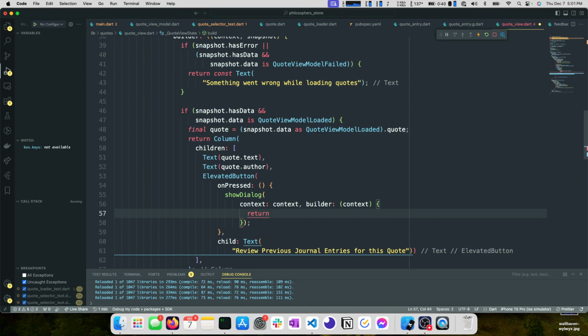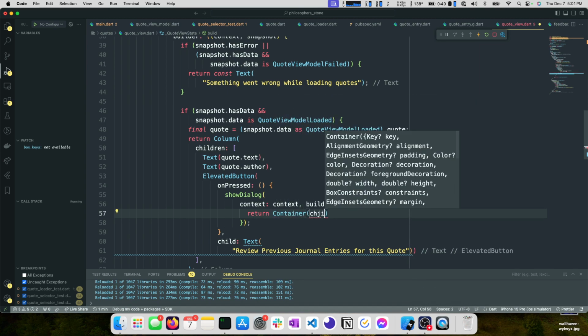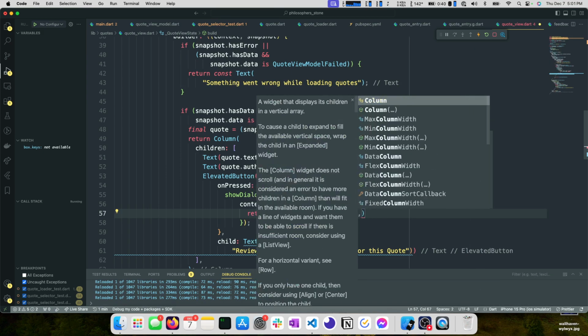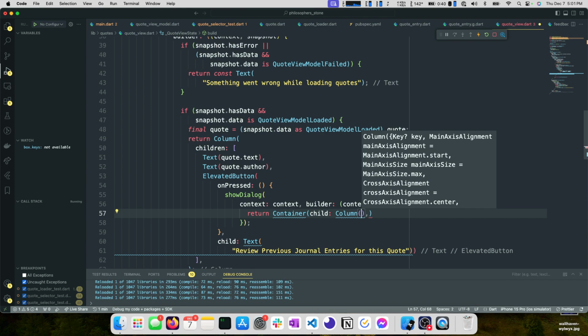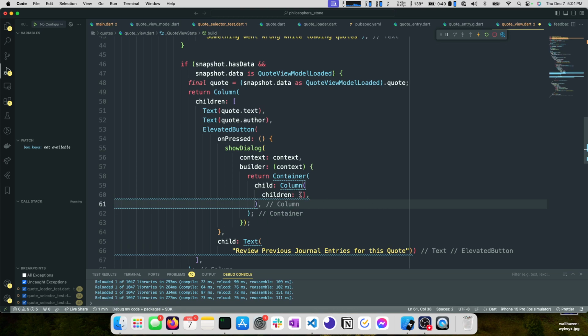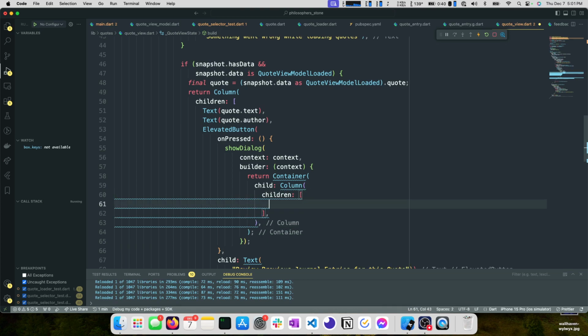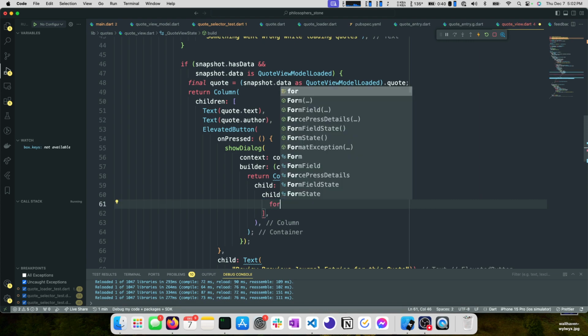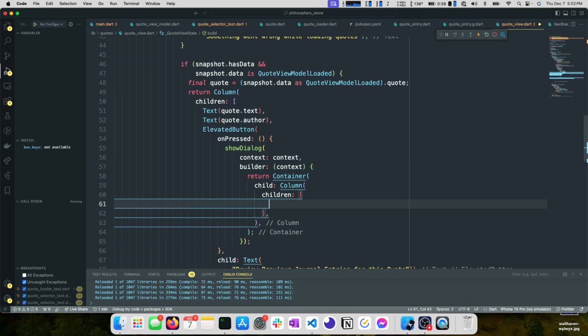So let's return a container. We'll start there with a child. This child will be a column. This will have children. And what we want to do is, we haven't done anything like this before, so this will be kind of neat. So in lists in Dart, you can inline elements with a, oh my gosh, what is this called? Python is really big about it. Is it list interpolation? It might be list interpolation.